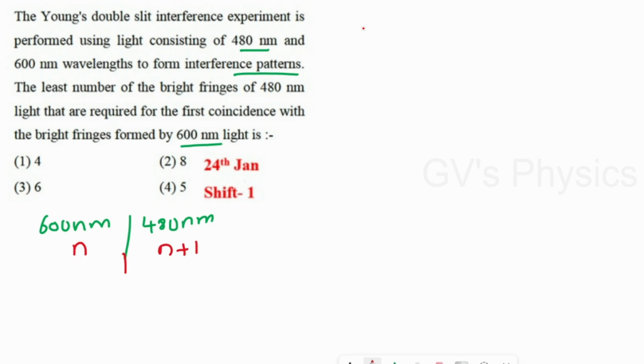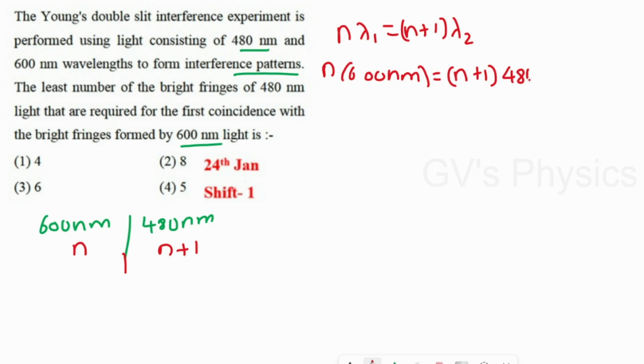Okay, so the relation is n lambda 1 is equal to n plus 1 lambda 2. We take lambda 1 as 600 nanometer, so we substitute n into 600 nanometer is equal to n plus 1 into lambda 2, which is 480 nanometer. The nanometer will get cancelled, the 0 will get cancelled. We can write it as 60n is equal to 48 into n plus 1.